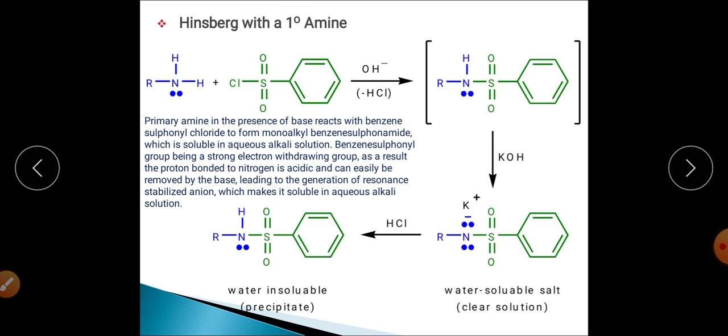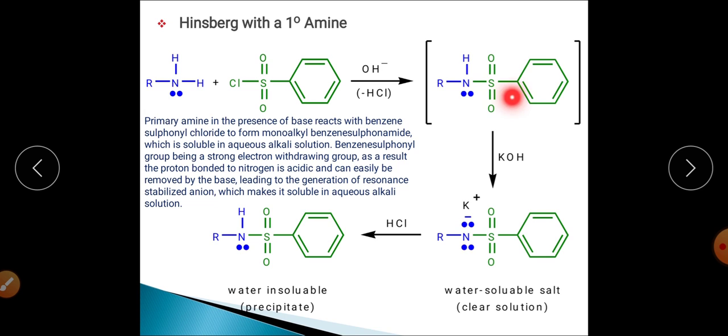For example, what will happen in case we have used Hinsberg reagent and it is allowed to react with primary amine? This is your Hinsberg reagent, that is benzene sulfonyl chloride, and when it is allowed to react with this primary amine, RNH2, at that time it will form N-alkyl benzene sulfonamide, right?